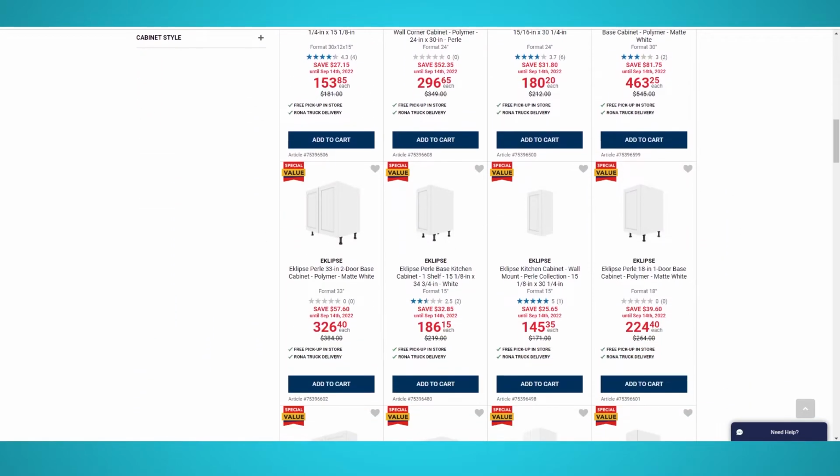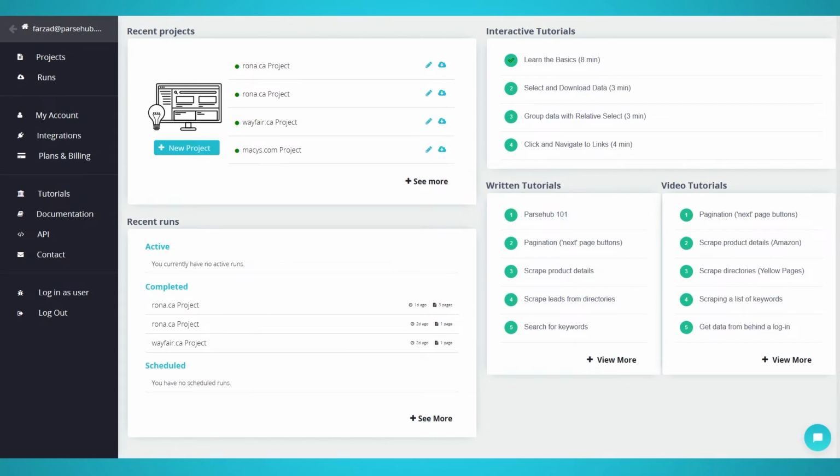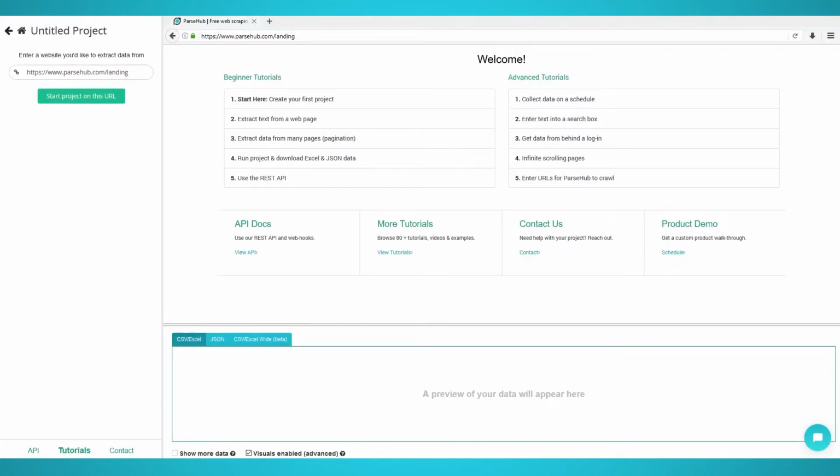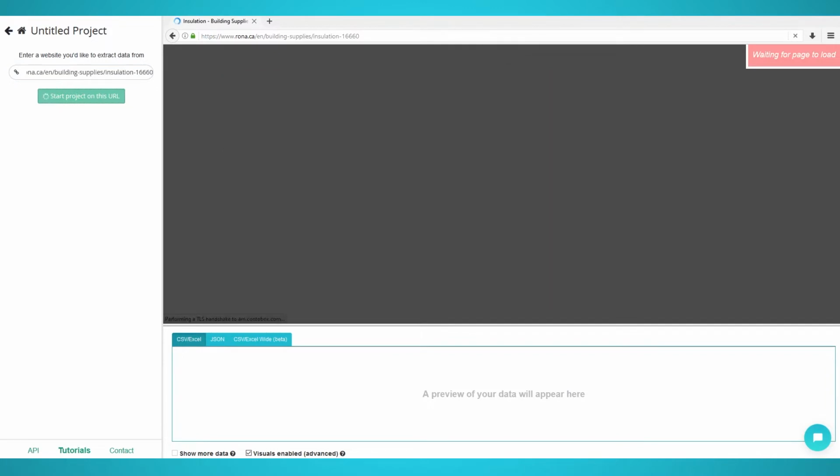Let's start scraping Rona products. Scraping products. Start by opening the ParseHub application and log in. Create your new project with the new project button. Enter the Rona URL you wish to scrape from. We will choose this one to scrape insulation building supplies.